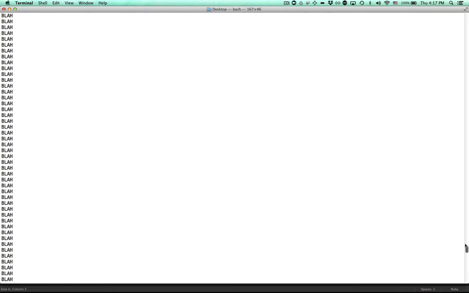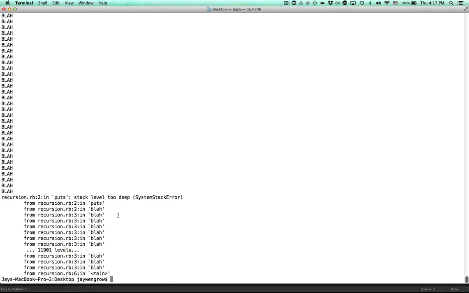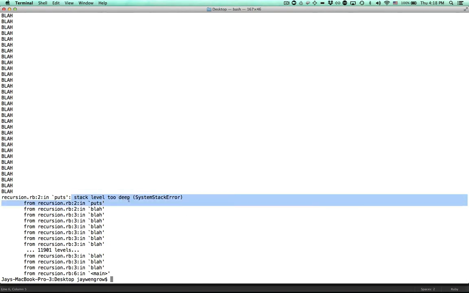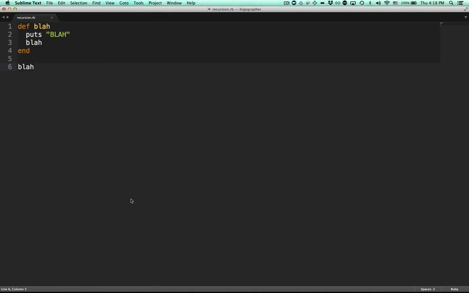So I'm scrolling up here, you can see there's tons of blahs. Eventually, the computer gives up with this error called stack level too deep. And we will get to what that means momentarily. That, my friends, is recursion. Recursion is when a method calls itself.